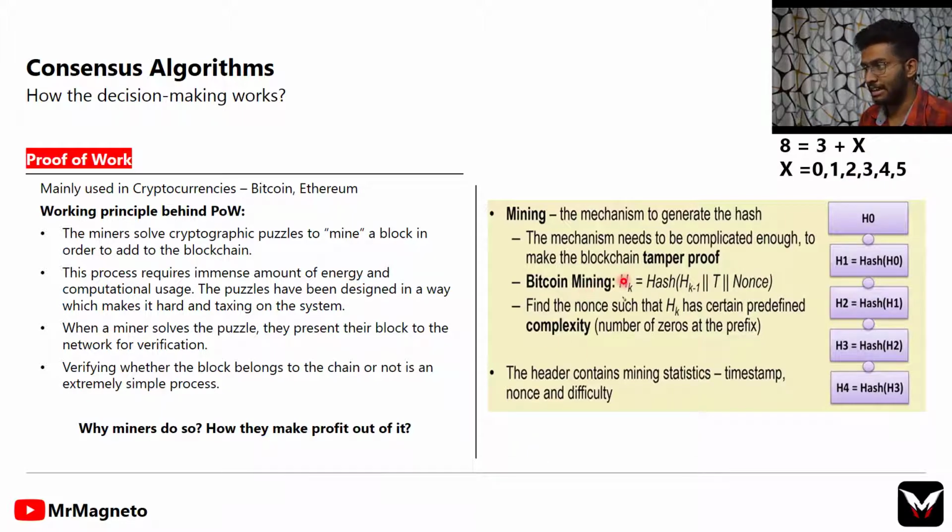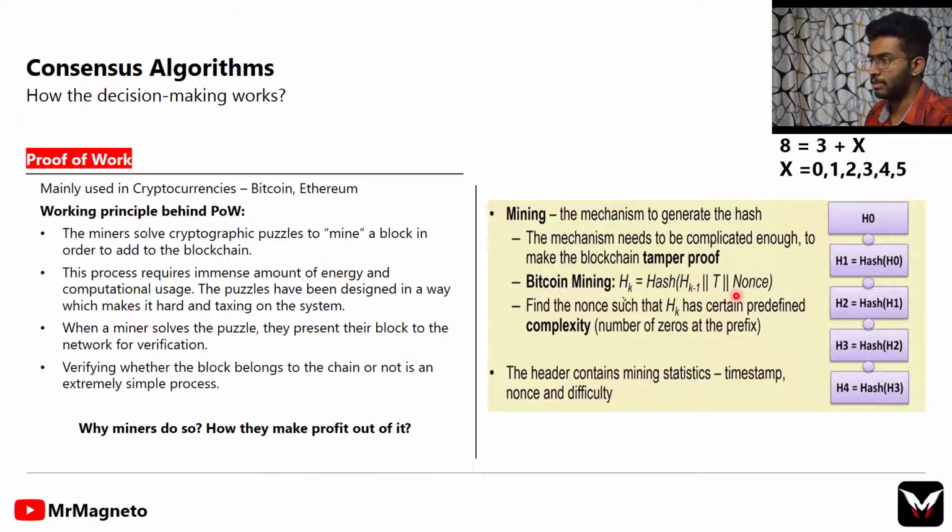So here hk is equal to the hash of the block, hk minus 1 is equal to the hash of the previous block, and t is something like a difficulty target. So these things are constant, and we don't know what the nonce value is. So what we could do is try brute forcing this function by using alternate values for nonce. And if we got a hit, like when we substitute a particular value for nonce, we get this hash. Like when x is equal to 5, we understood that x is the key.